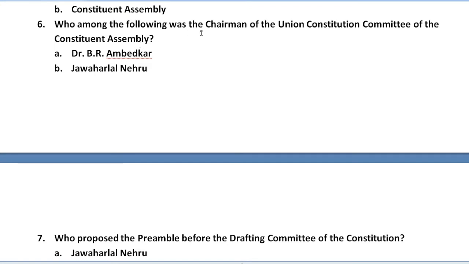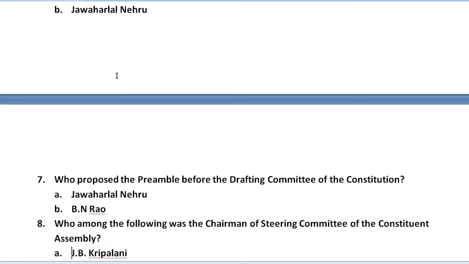Who among the following was the chairman of the Union Constitution Committee of the Constituent Assembly? Here again we have two options, and of course one of them is your answer. Your options are Dr. B.R. Ambedkar and Jawaharlal Nehru. Move to question number 7.